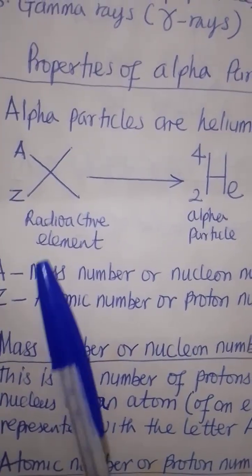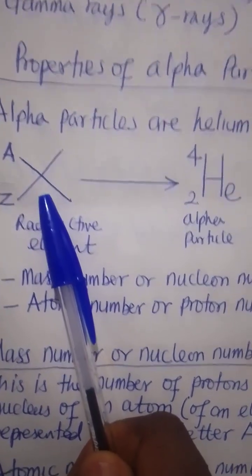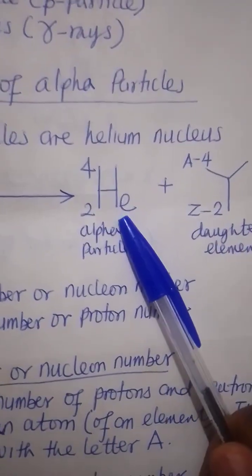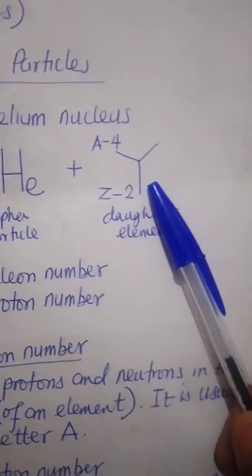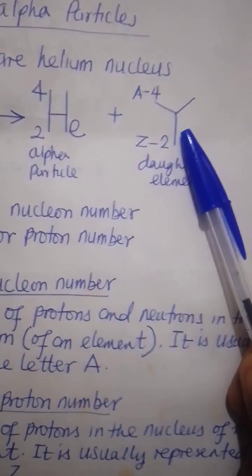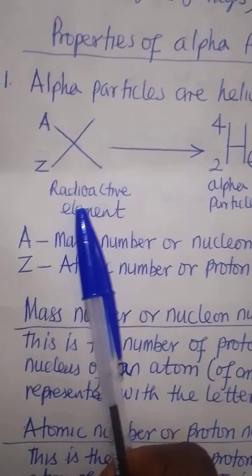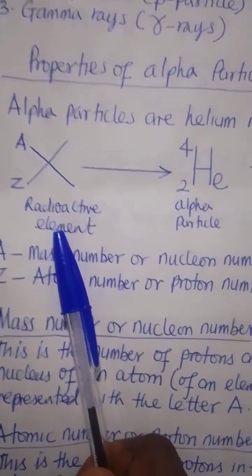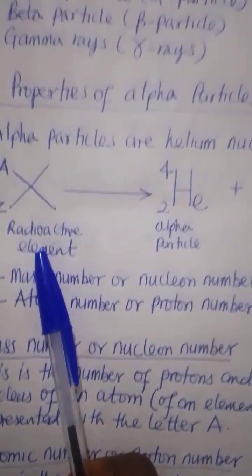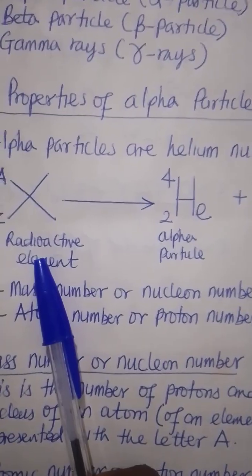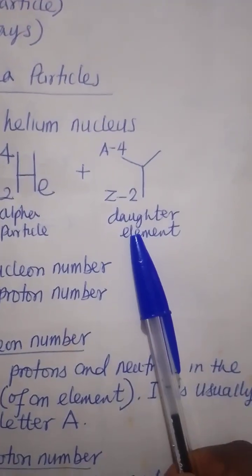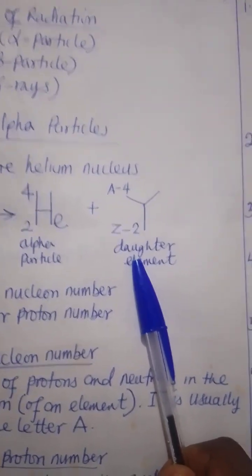So in other words, when this radioactive element decays and produces an alpha particle, you will see the helium nucleus, and then you will see the daughter element, the new element that is formed as a result of such disintegration. So the radioactive element decays, disintegrates, breaks down and emits radiation, and in the process it produces a new element called the daughter element.